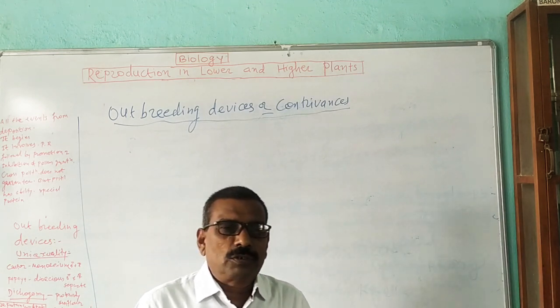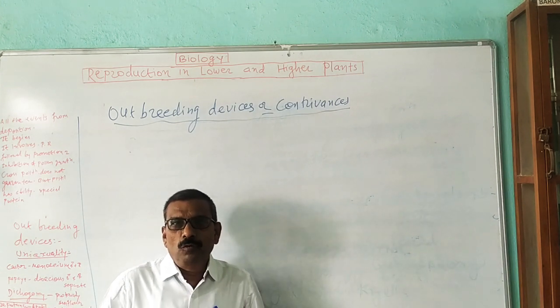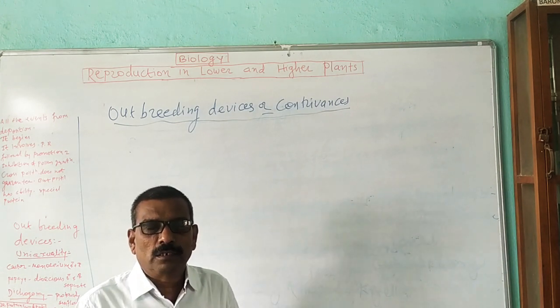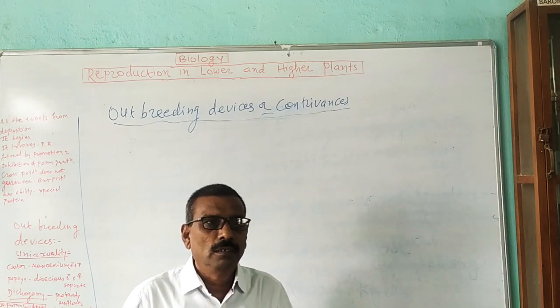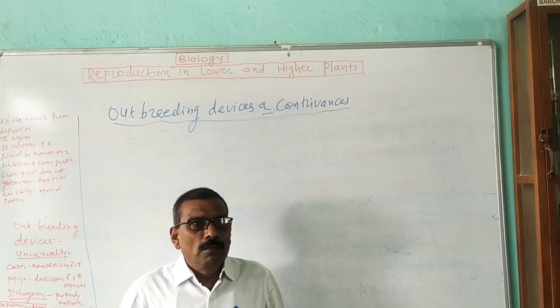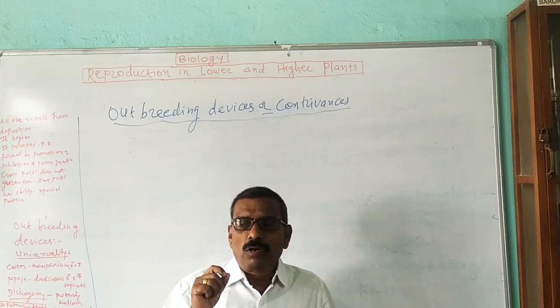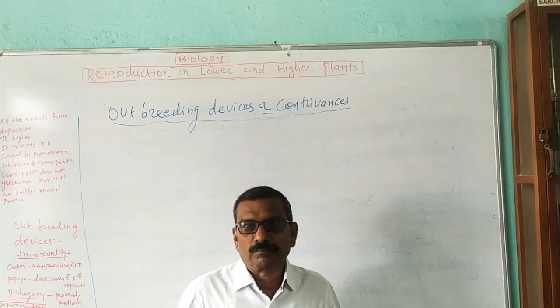In the last lecture, we have studied about pollination, then types of pollination. There are two main types of pollination found in nature. Those pollinations are known as self-pollination and cross-pollination. But in nature, the plant prepares for cross-pollination and tries to avoid self-pollination.